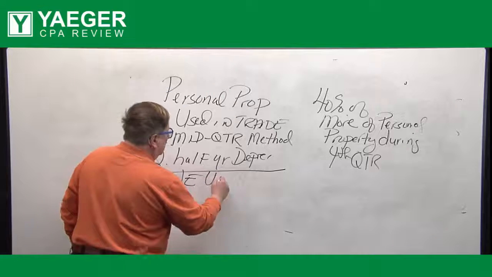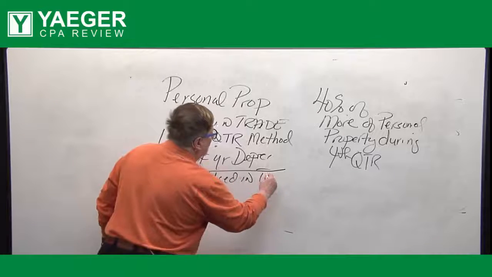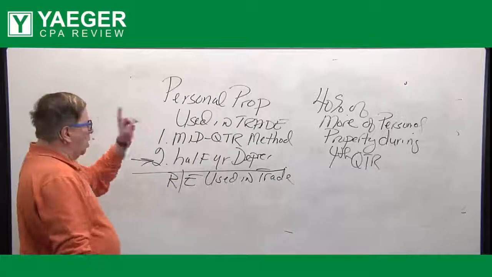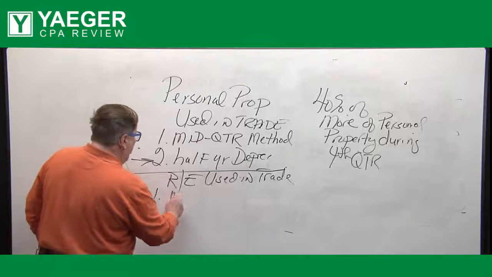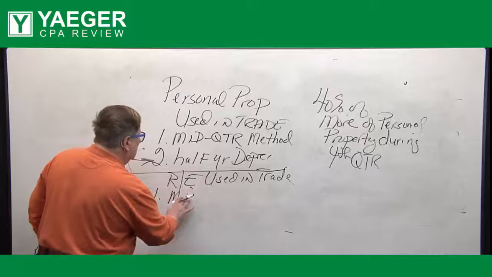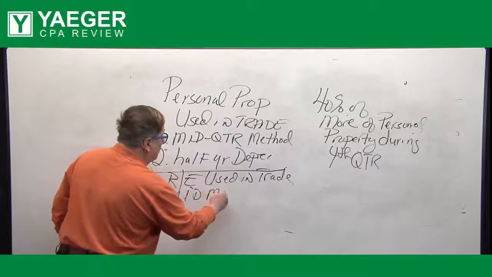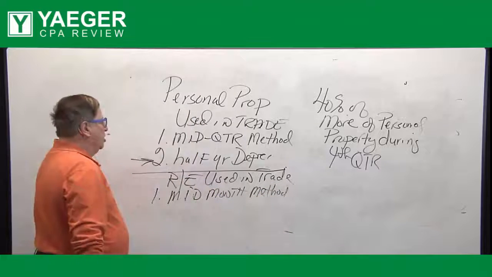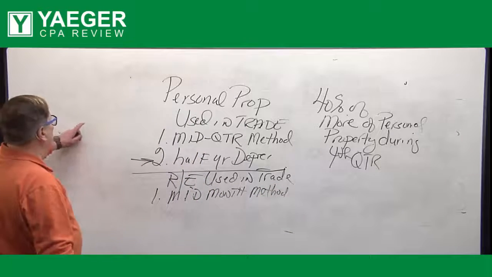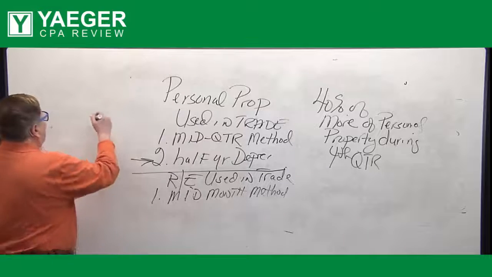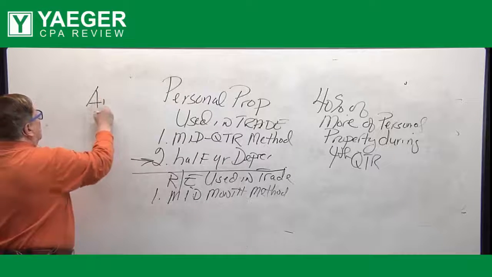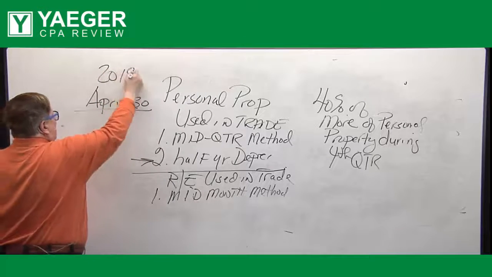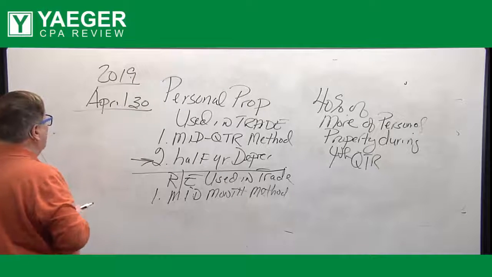Now, what about real estate used in a trade or business? Well, if you're dealing with real estate, there's only one averaging convention method called the Mid-Month Method. Now, the Mid-Month Method says this. Let's assume that I placed the asset in service on April 30th, 2019. All right, now, what do you do the first year?